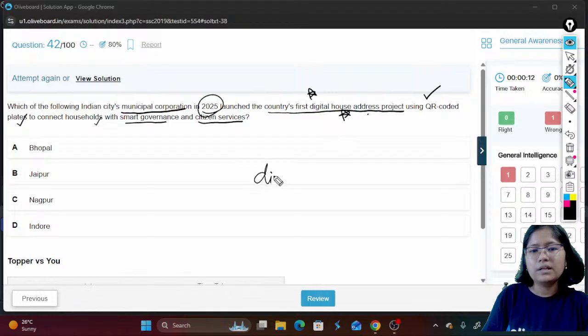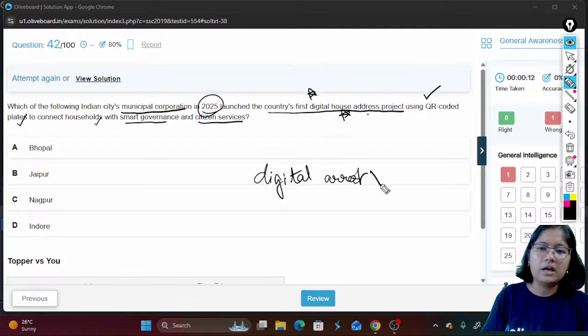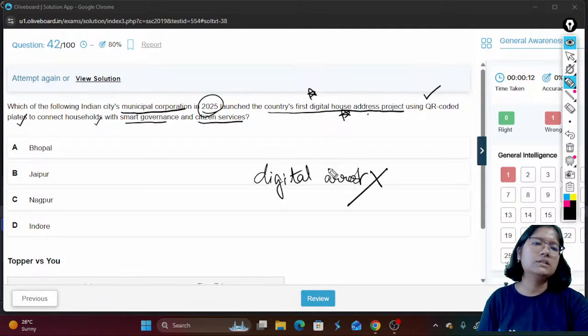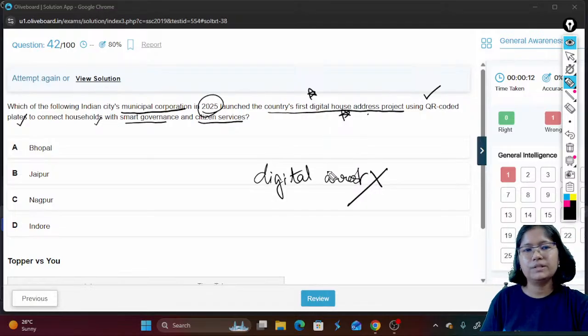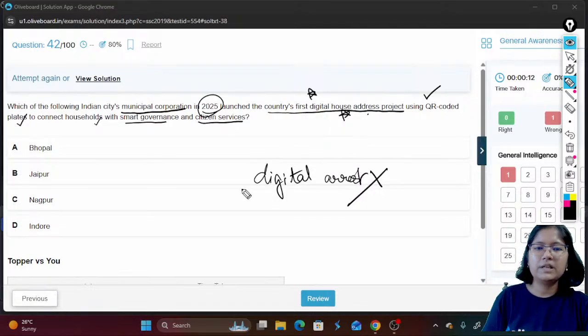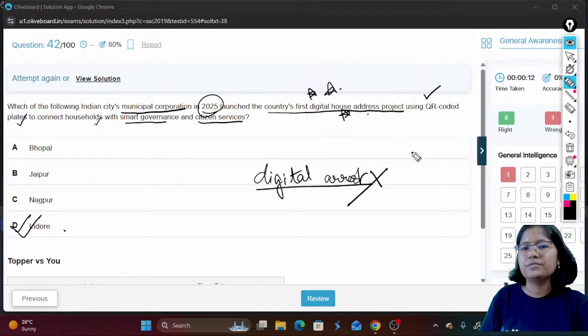Please note, there is nothing called digital house arrest. There are various fake calls and spammers who will try to pitch you for this, but there is nothing known as digital arrest. No such concept is there. Anyways, this is different. This is about the house address, and Indore launched country's first digital house address project.